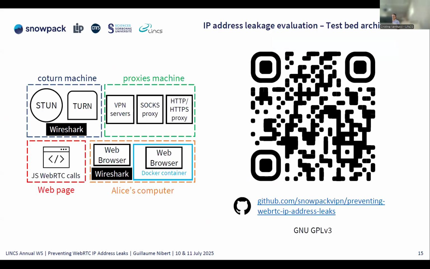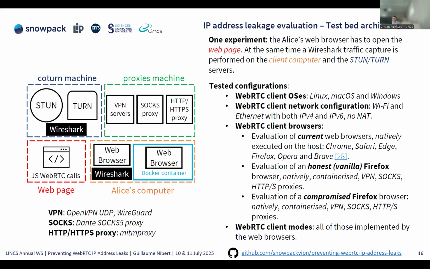So we have an open source testbed available on GitHub under the GPL3 license. Basically, it is composed of 4 components: a STUN server with a Wireshark that makes some traffic capture; a proxies machine with a VPN server, SOCKS proxy, and HTTP and HTTPS proxy; a web page that hosts WebRTC calls that are run locally on the Alice computer; and the Alice computer with a web browser that is executed on the host machine and inside a Docker container that recreates a NAT, basically.